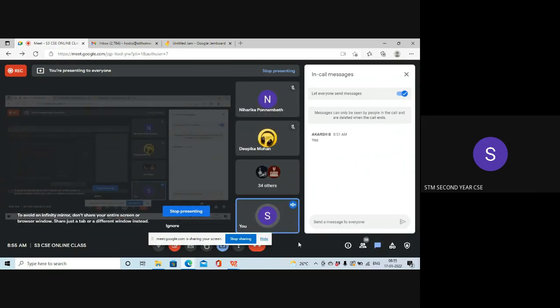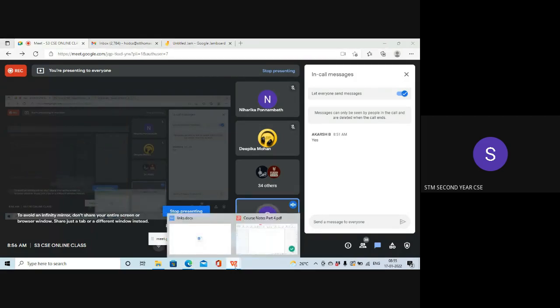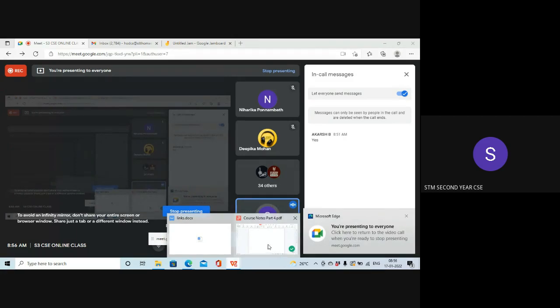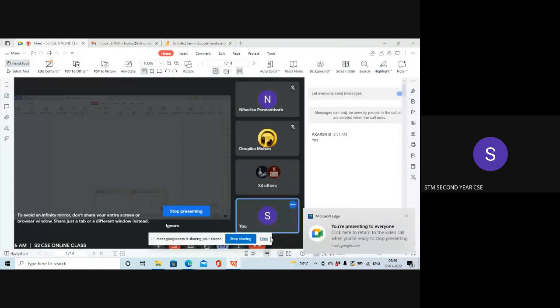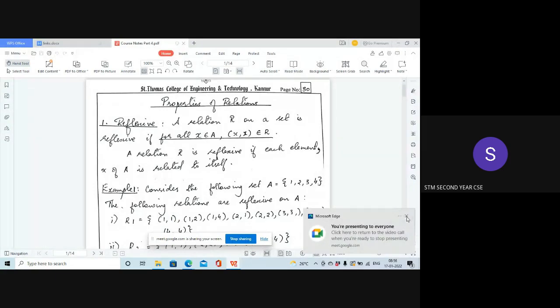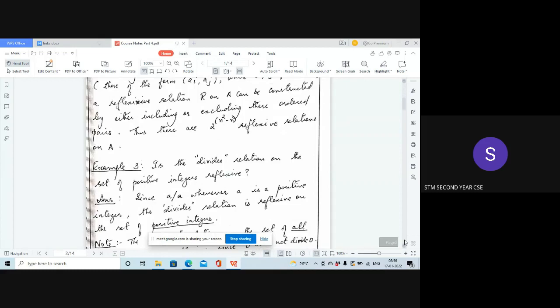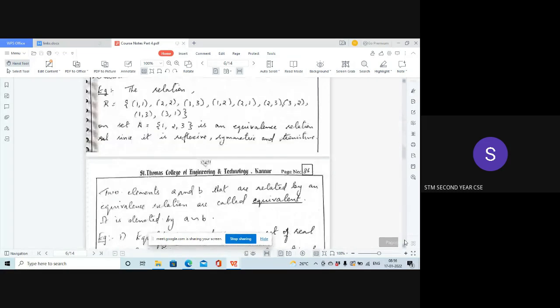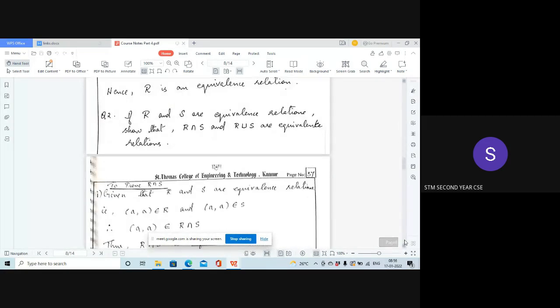So until where did we stop in that section? Do you know what an equivalence relation is? What is an equivalence relation, Akash? What are the properties that should be satisfied for an equivalence relation?